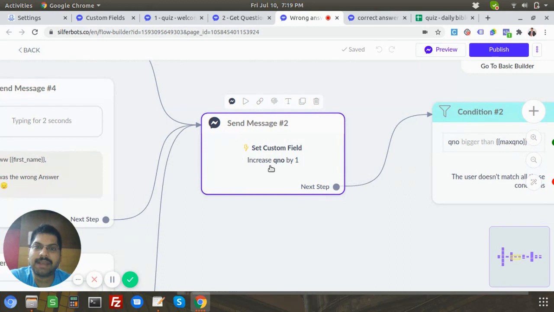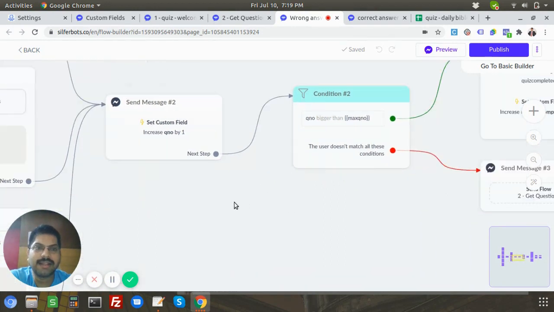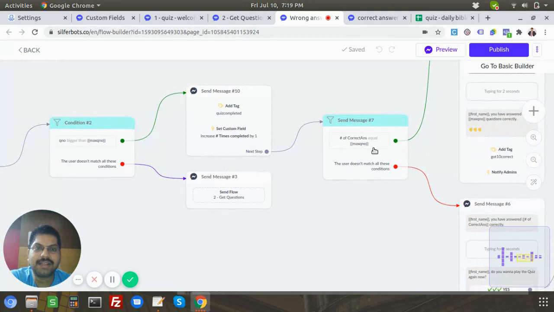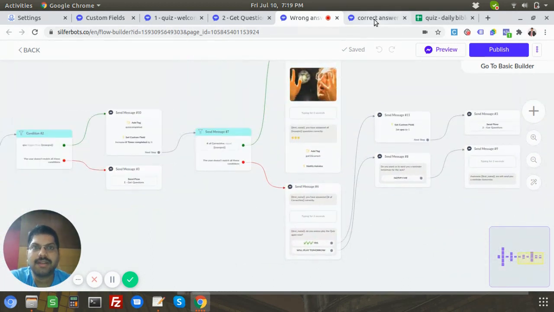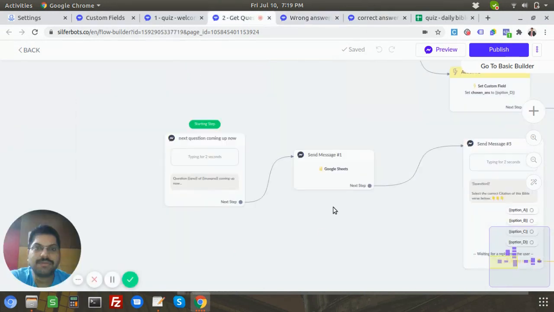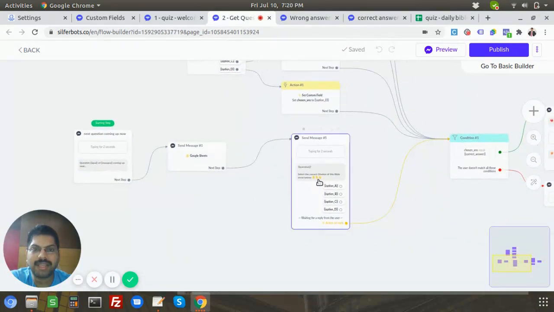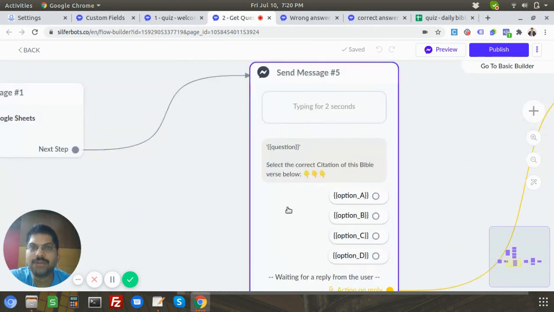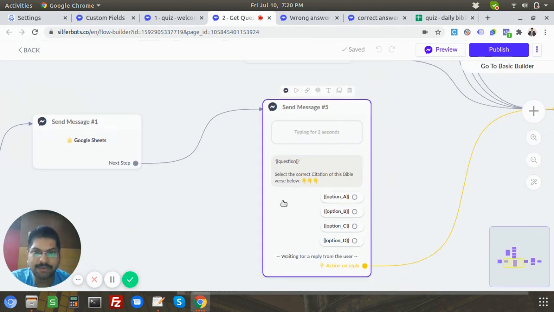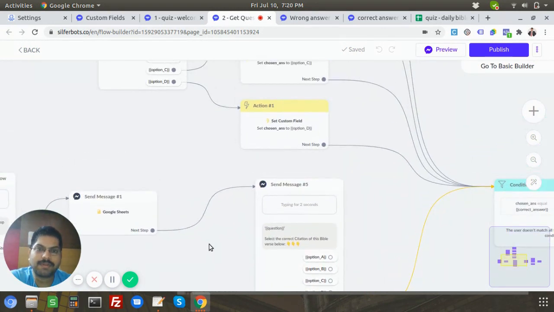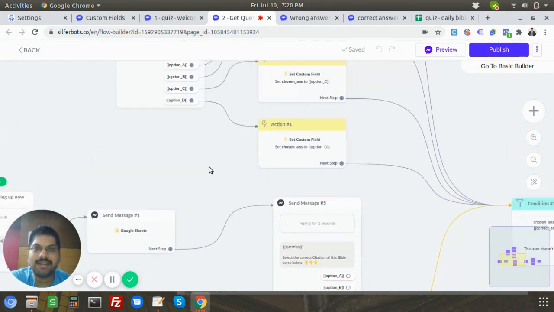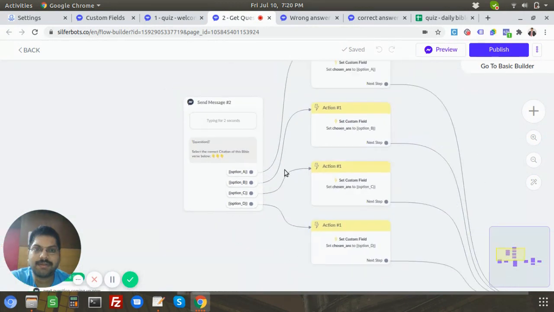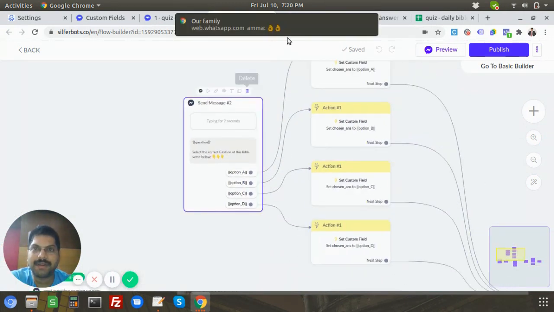Here, yeah. So as you can see, I'm just increasing the question number by 1, and then I'm doing this condition check, and then it's the same flow again. That's one more thing I wanted to show you. As you can see, for the question block, I actually used a user input field. That's another way of doing that. Instead of doing this, I actually prefer this way, because you can see my actual question block is just one block here. The other way is this way, which I kept there as a backup fail-safe.